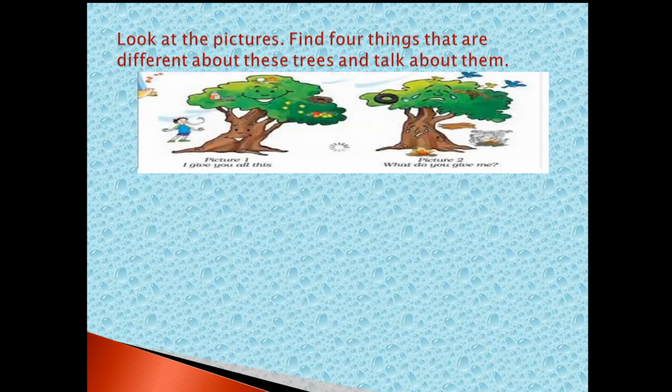This is picture 1 and this is picture 2. You can see this picture is smiling and this picture is crying. And this picture gives so many things like good air, oxygen, and medicinal things like honey.